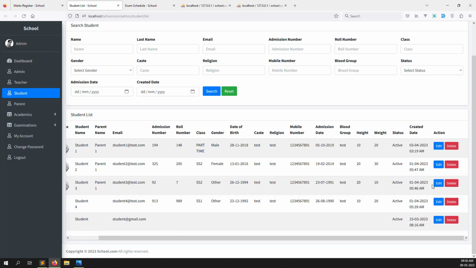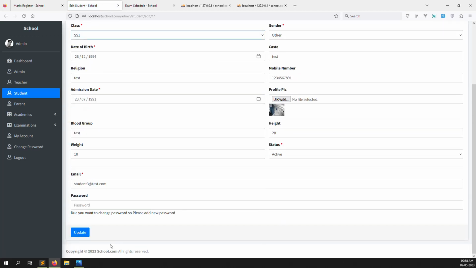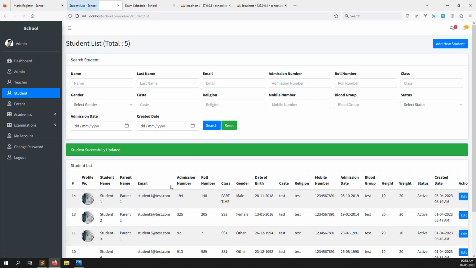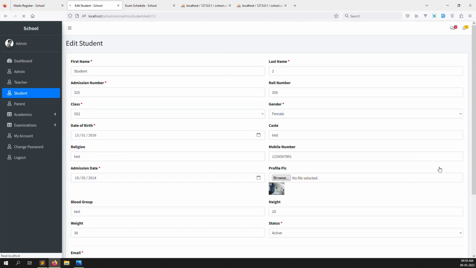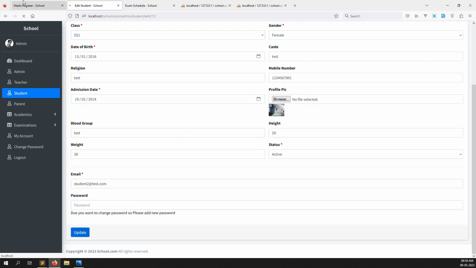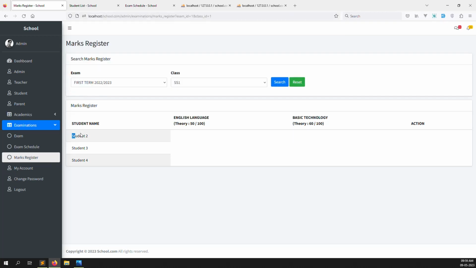Let me change all the classes to ss1 so we can check everything clearly. I just change it here to ss1, and I can also change another student to ss1. Okay, so let's edit and change this class also to ss1. Now I go back and refresh this page, because we already have the parameters exam id and class id. So you can see student 2, student 3, and student 4. Also you can see two subjects there.